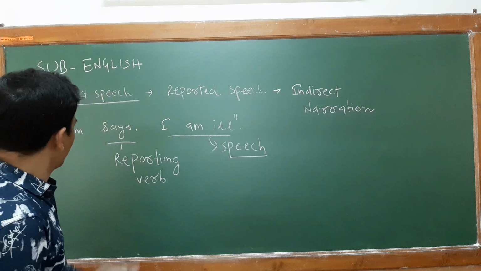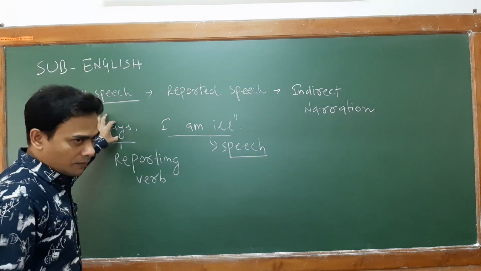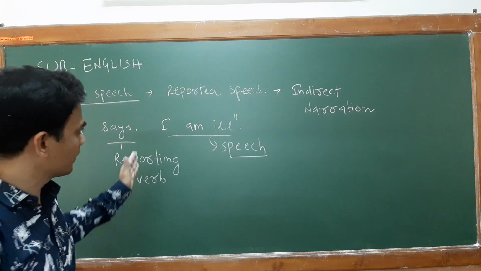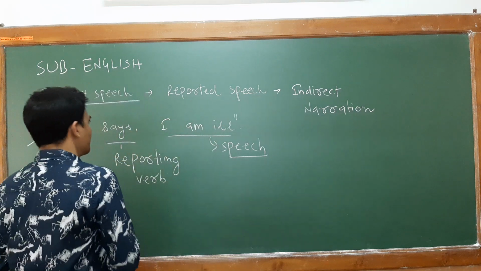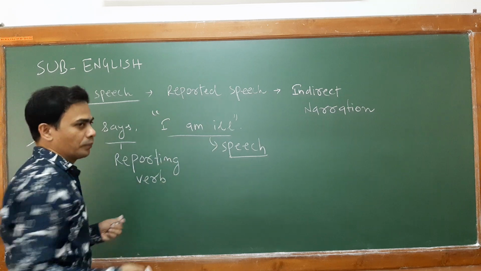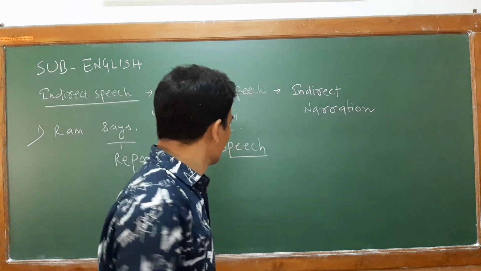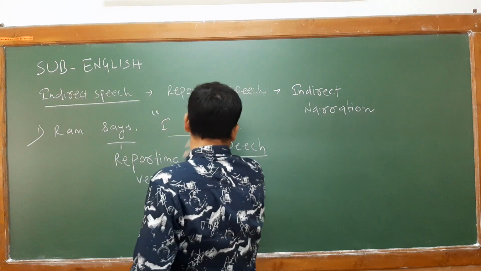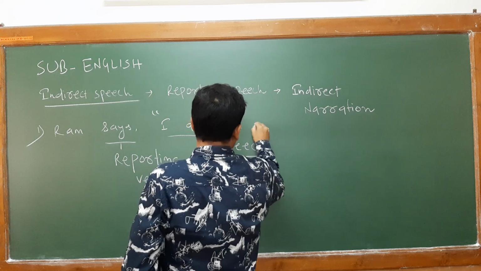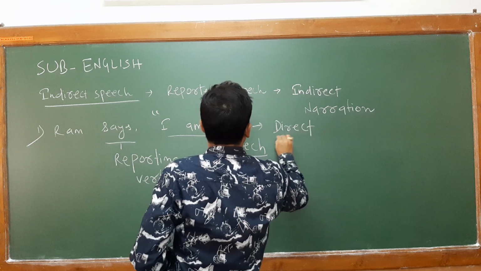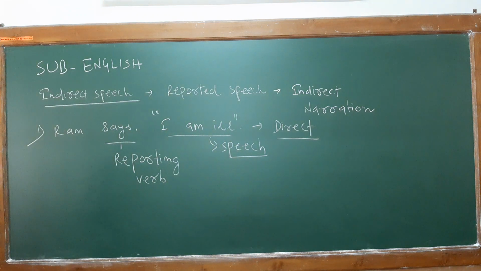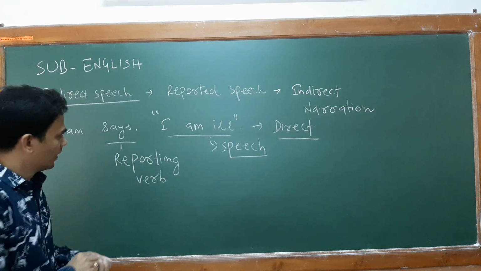Is it clear? This part, this verb, is your reporting verb, and this is known as your speech, which can be put within inverted commas. So this speech is in direct form. Now how to change this?